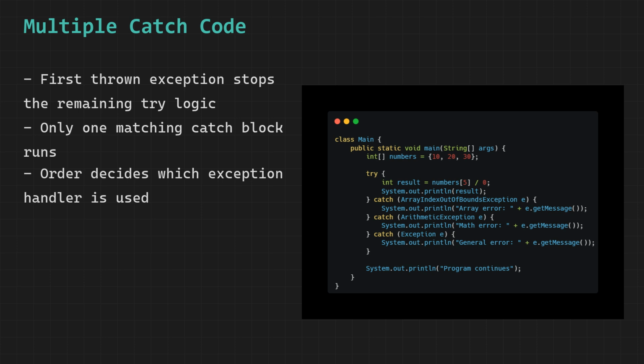The general exception catch block at the very bottom acts as a safety net. If any exception is thrown that does not match any of the specific catch blocks above it, the general exception block will catch it because every exception in Java is a descendant of exception. This is why the order of catch blocks matters so much. Always write the most specific exceptions first and the most general ones last.